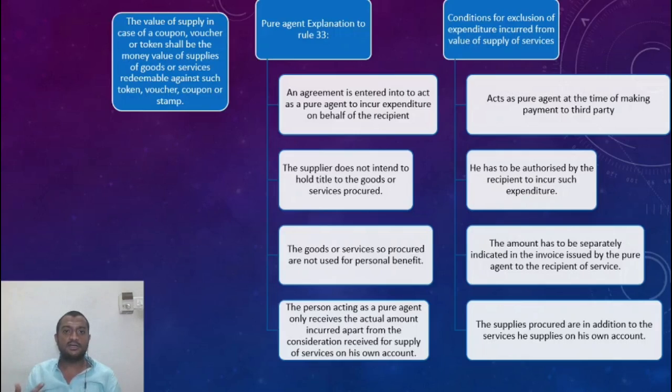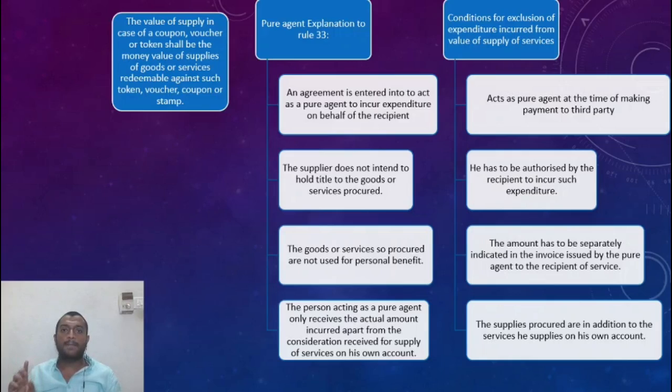All right, the intention is the second condition. Now, I do not want to use the goods for my benefit. There's no personal interest in the usage of the goods or services that I procure. It is only for his benefit. And the fourth and final is, I only get reimbursed of the actuals that I incur. These 4 conditions are very crucial to determine whether I'm acting as a pure agent or not.